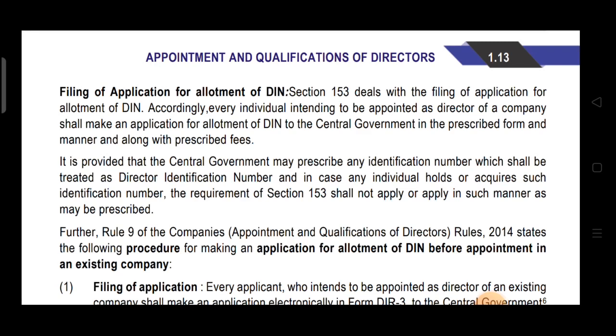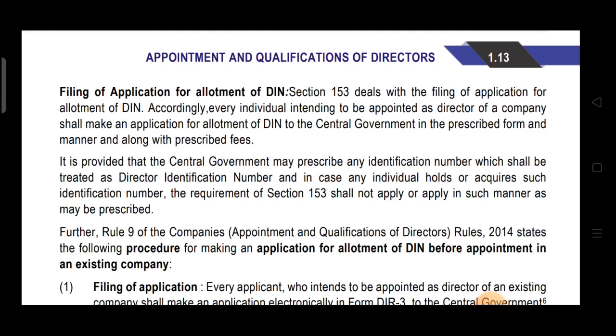Accordingly, every individual intending to be appointed as director of a company shall make an application for allotment of DIN to the central government in the prescribed form and manner and along with prescribed fees. Means if your intention is to get appointed as a director of a company, what you have to do first? First, you have to make an application for allotment of DIN, and this application is to be made to the central government, in the prescribed form along with fees. Okay, suppose Mr. Y wants to be appointed as a director.